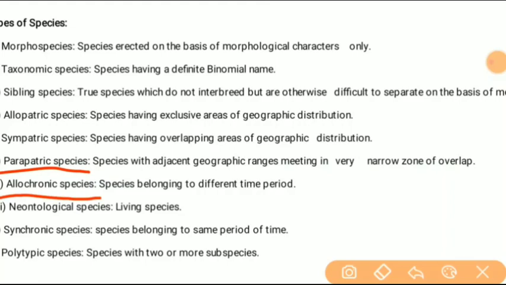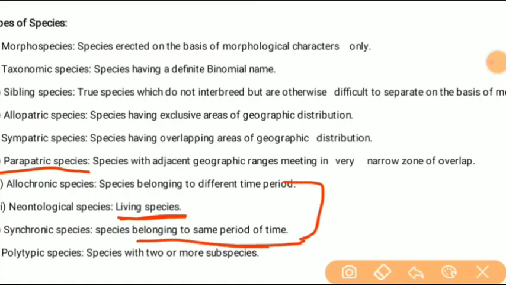Allochronic species. These are those species which belong to different time periods. Now neonatological species, these are the living species. Synchronic species belong to the same period of time. This is just the reverse of this. Allochronic and synchronic are opposite to each other.